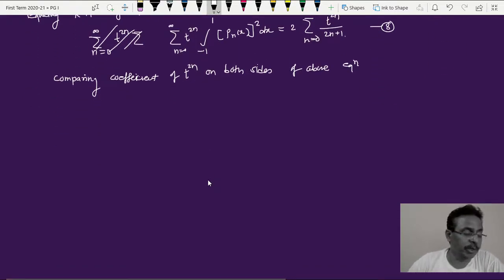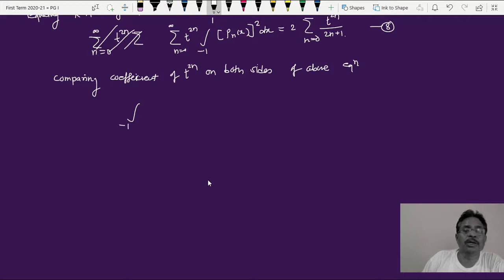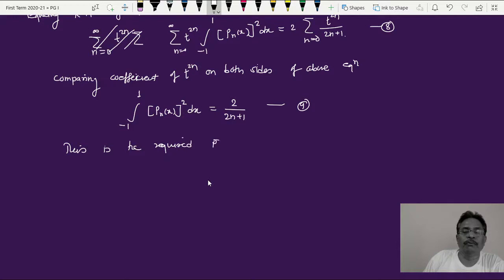Comparing in the above equation number 8, we get, okay, this is 2 summation and t raised to twice n, summation and t raised to twice n, that is there. So equating these coefficients of t raised to twice n, I'll get integral from minus 1 to 1 in the bracket Pn of x bracket square into dx is equal to 2 upon twice n plus 1. That is my equation 9, and this is the required proof.